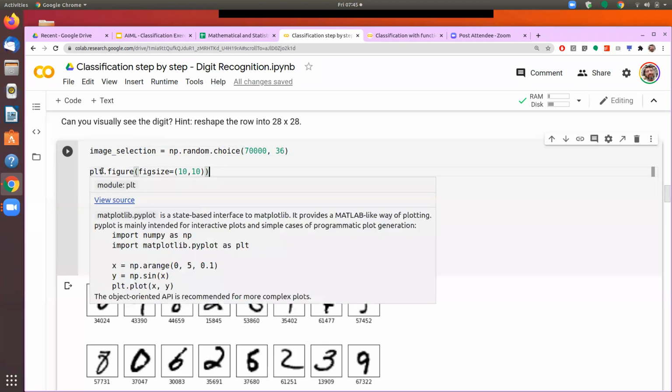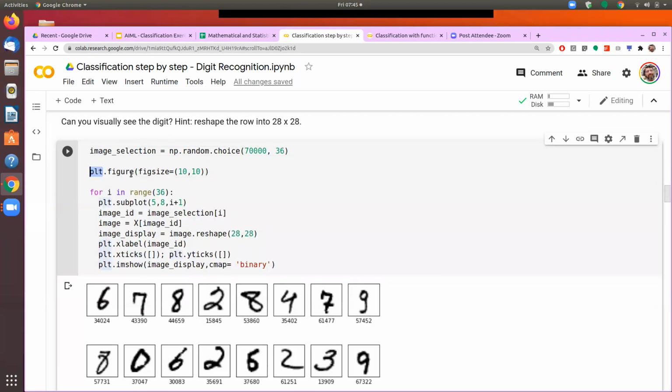From there I call the figure function. It will create that figure, and it can take several attributes or parameters, but here I am just defining the size of the figure, and that is 10 by 10.